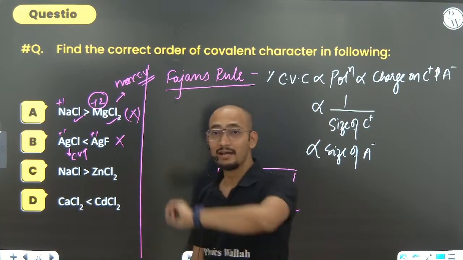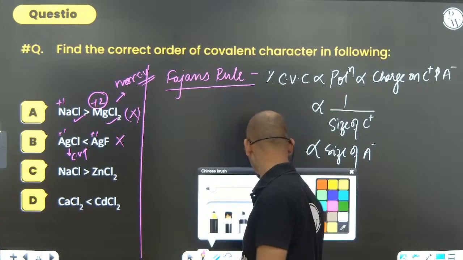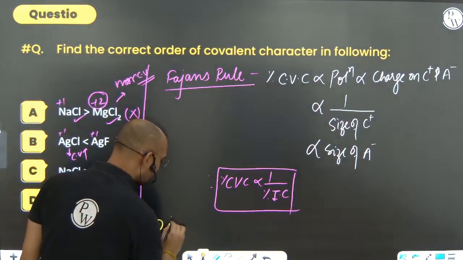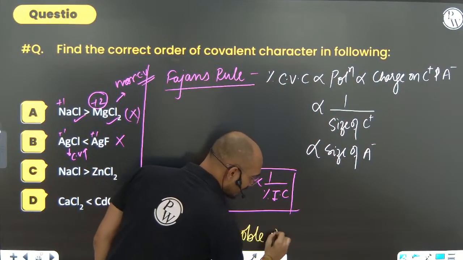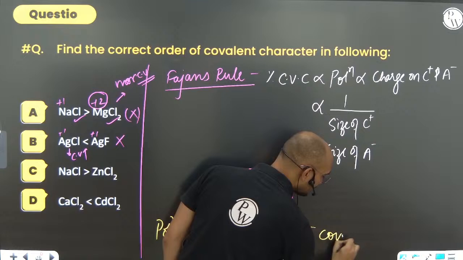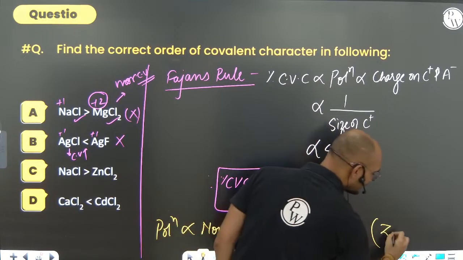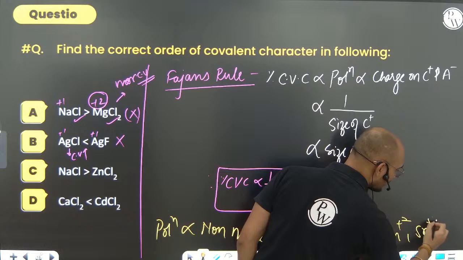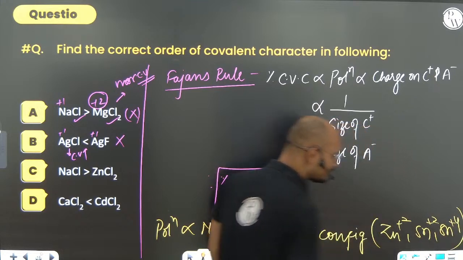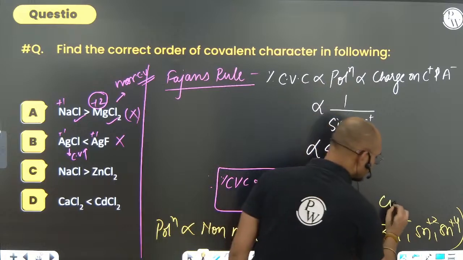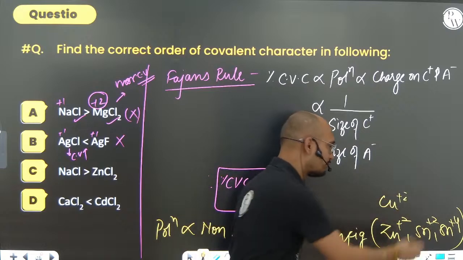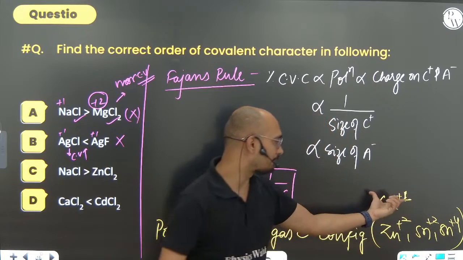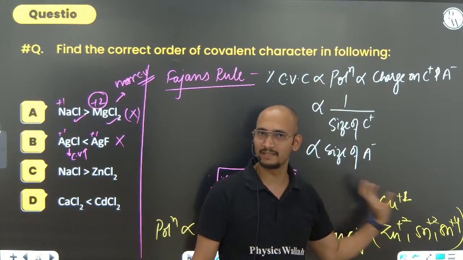NaCl more than zinc chloride, wrong. Why? One more thing, please keep in mind. Polarization is directly proportional to non-noble gas electronic configuration, like zinc +2, Sn +2, Sn +4, or Cu +2, or Cu +1, whatever you take. If you compare Cu +1 with K+, Cu+ is going to be more covalent than K+.